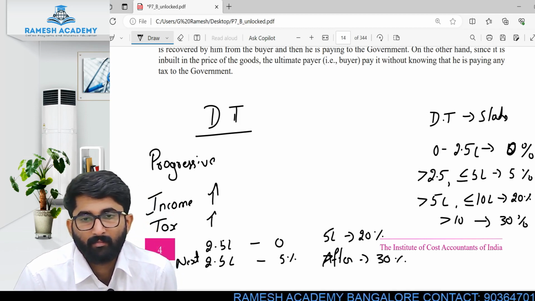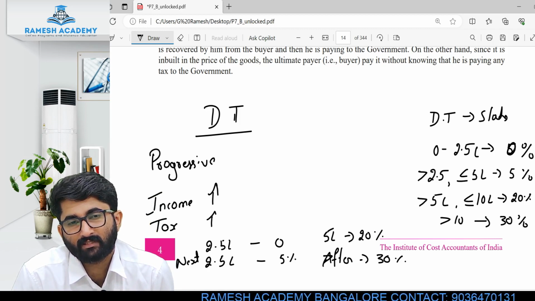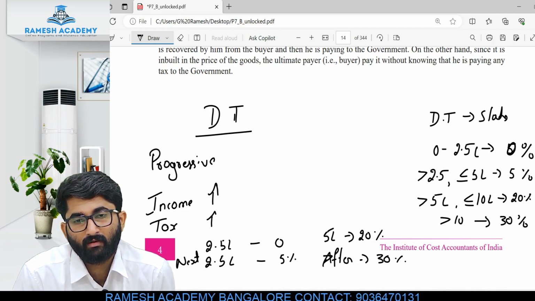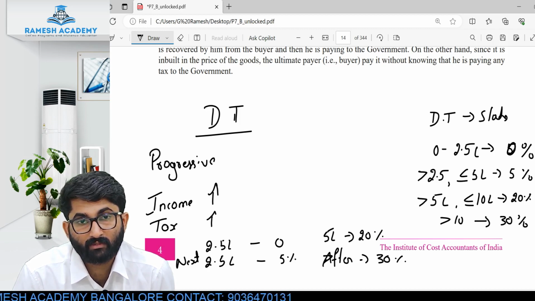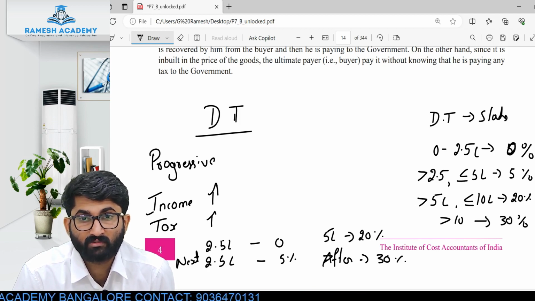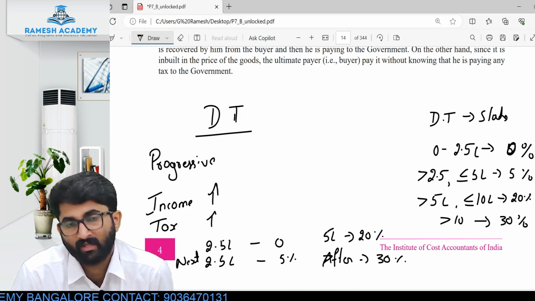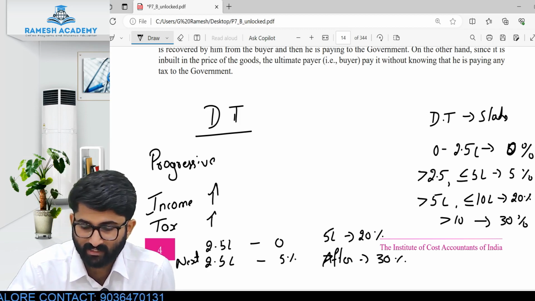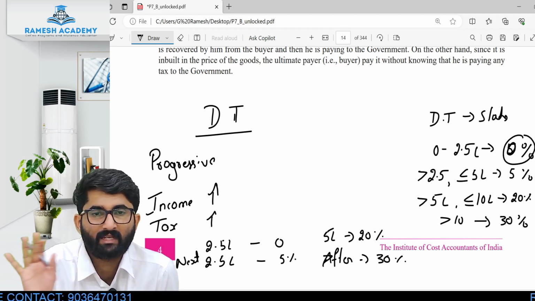See, sir, my income is 1.5 lakhs per annum. Every month I am getting 12,000 as my salary. How much is that? 1 lakh 44,000, which is less than 2.5 lakhs. So in that case, my tax is 0. I don't have to pay any tax.